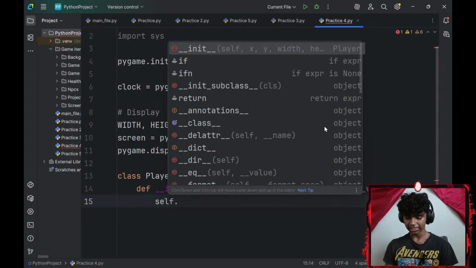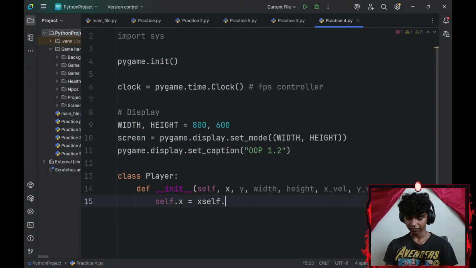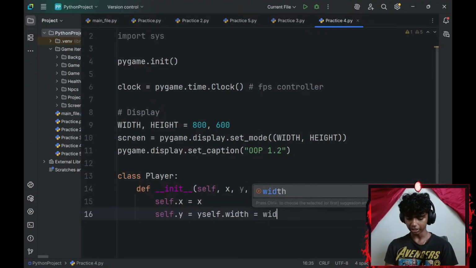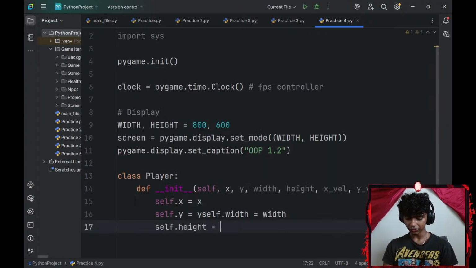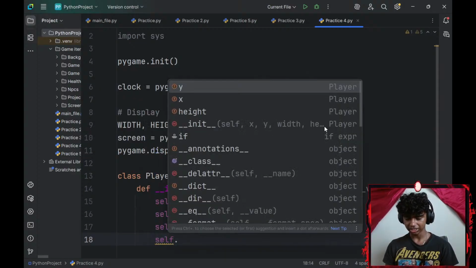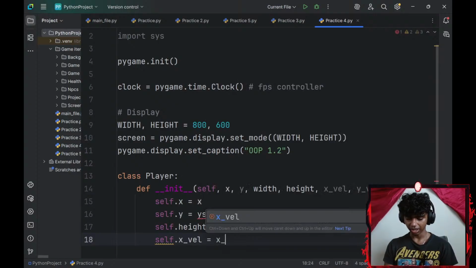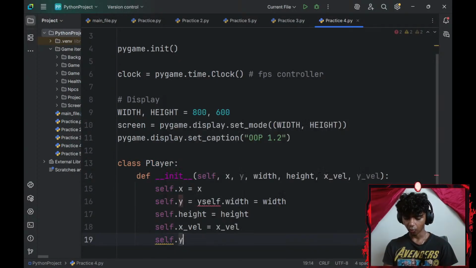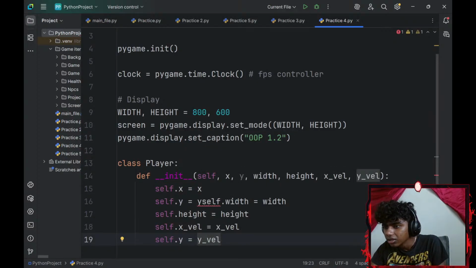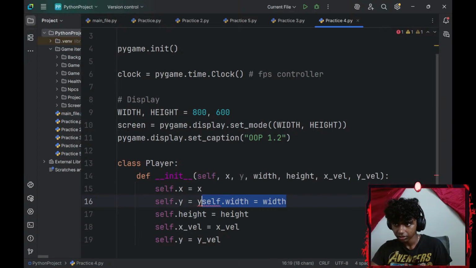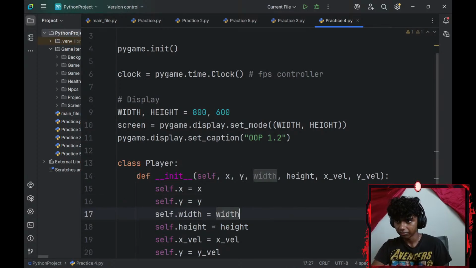Okay, and then let me go with self.x-axis equals x-axis, self.y-axis equals y-axis, self.width equals width, self.height equals height, x velocity equals x velocity, y velocity equals y velocity. Let me just copy that, delete that, go to a new line, paste it.